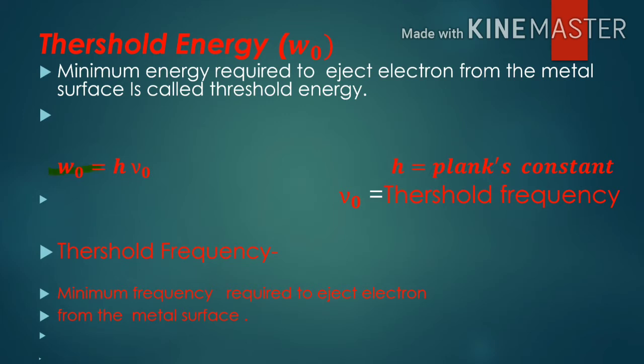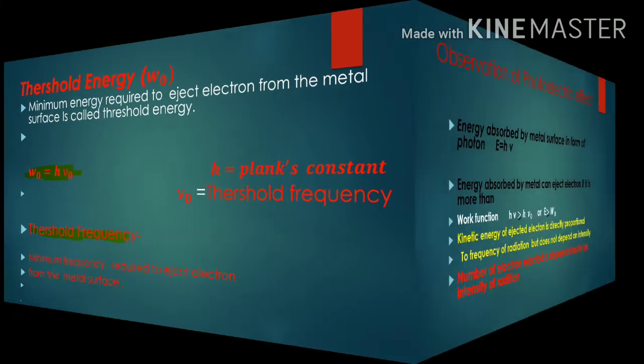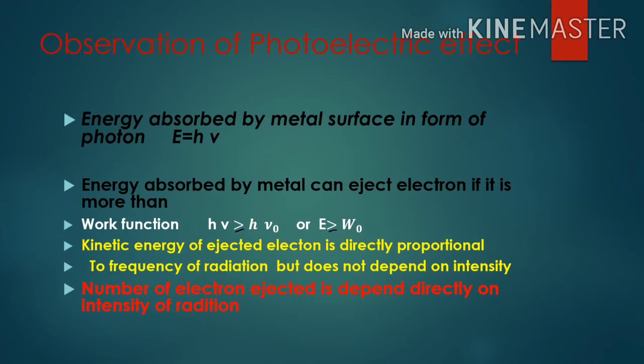W naught denotes threshold energy, which is equal to h nu naught, where W naught is the threshold energy or work function and nu naught is the threshold frequency, where threshold frequency is defined as the minimum frequency required to eject an electron from the metal surface. In the same manner, we can define threshold wavelength.